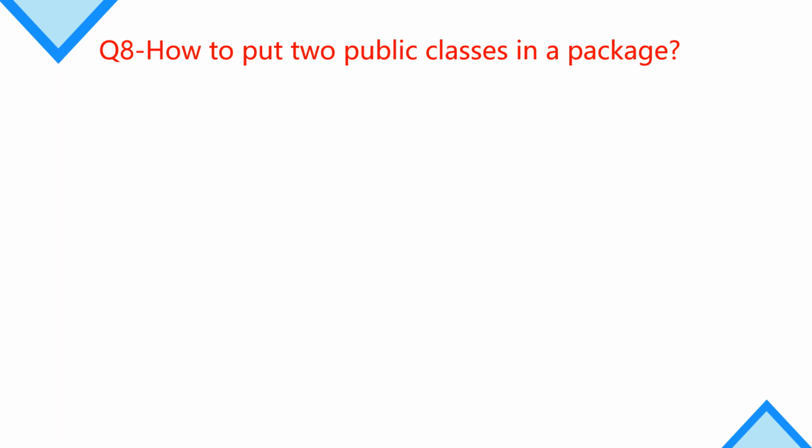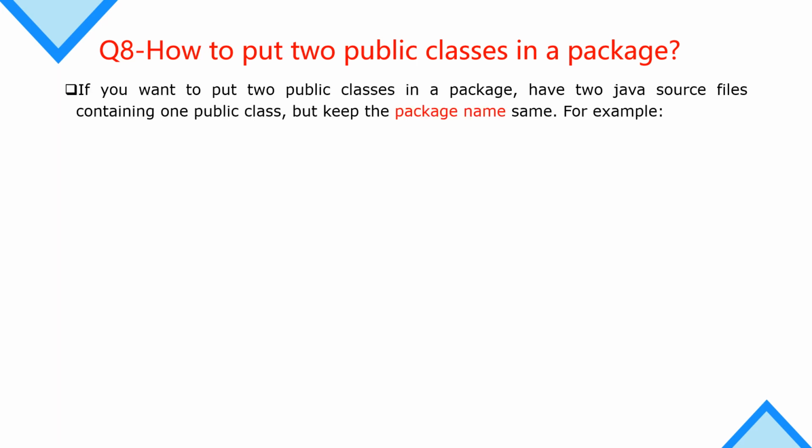How to put two public classes in a package? The answer is very similar. If you want to put two public classes in a package, you need to create two Java source files, each containing one public class. But the most important thing to note is that you must keep the package name the same across the two files.